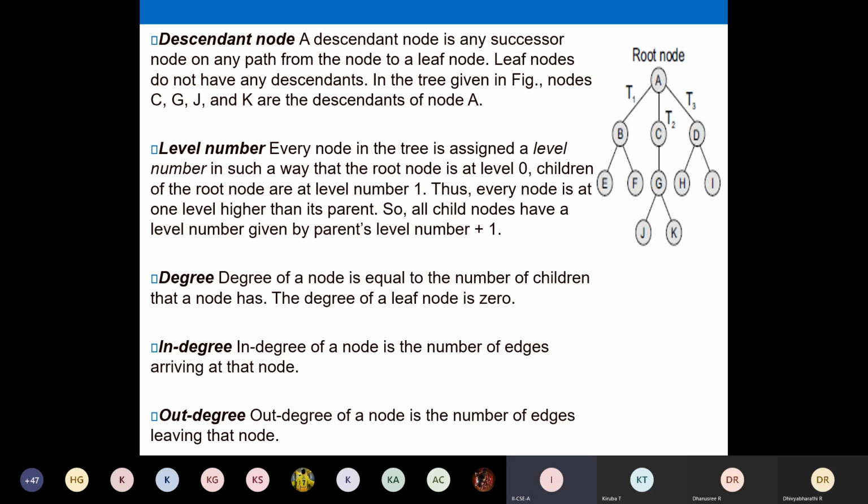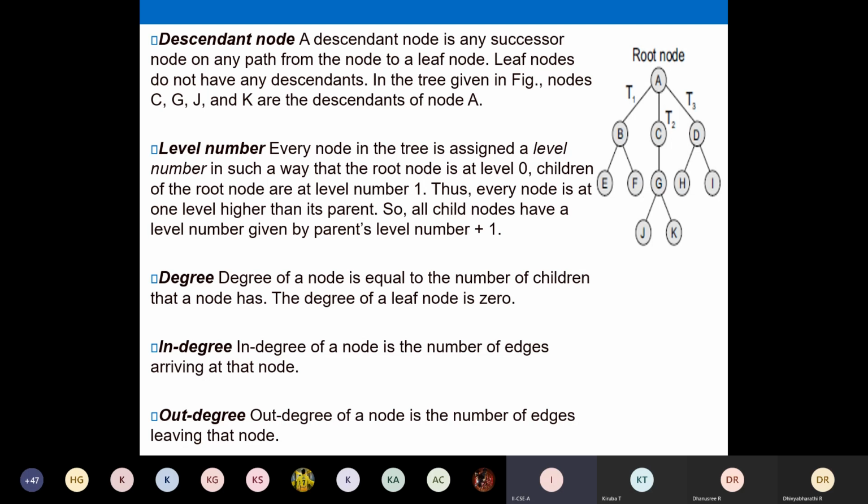And then the level. Every node in the tree is assigned a level. Here your root node will be at level 0. Level defines the hierarchy: the root node is at level 0, and B, C, D are at level 1. In the next branch, all the nodes come under level 1. The children of the root node are at level number 1.